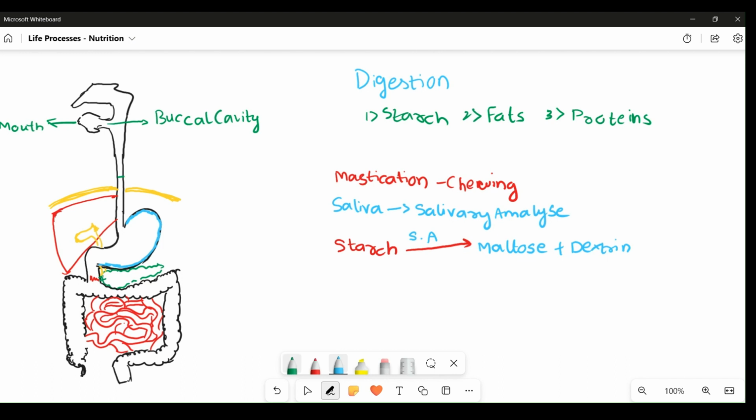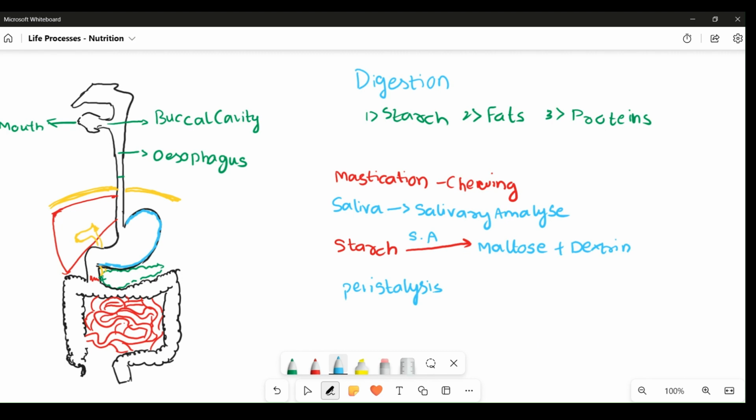Next, the food that is masticated and mixed with saliva reaches the esophagus. The esophagus connects the buccal cavity with the stomach. Its movement is guided by peristalsis. Peristalsis is the rhythmic contraction and relaxation of the muscles of the esophagus through which the food is passed from the mouth into the stomach.